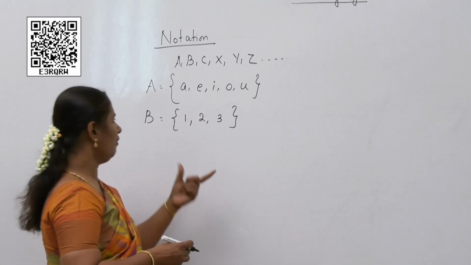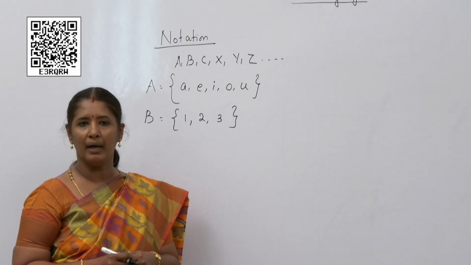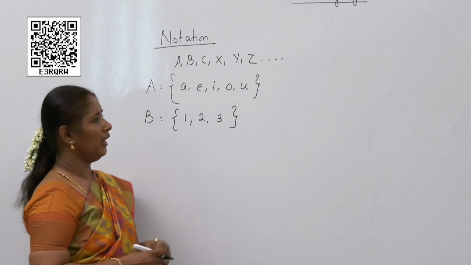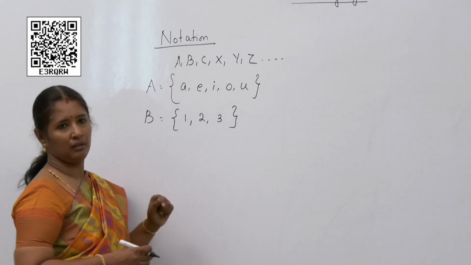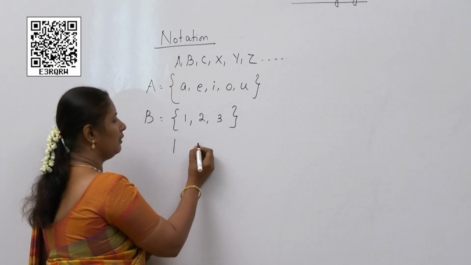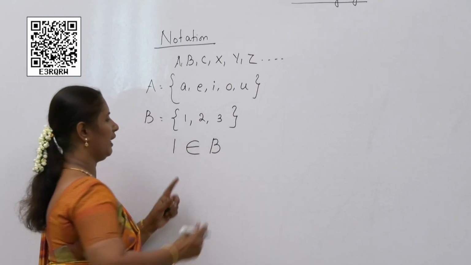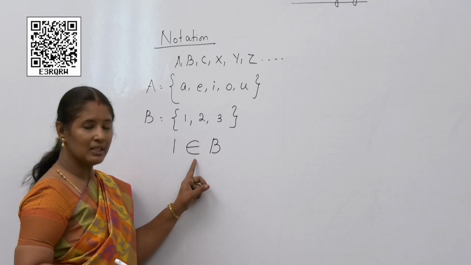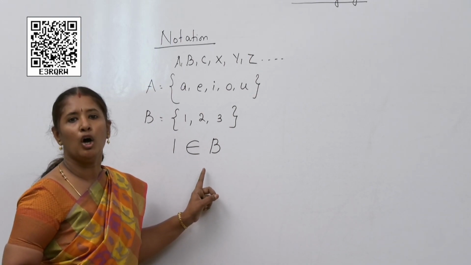Now, let me consider this. B is equal to {1, 2, 3}. Now, the element 1 is inside B. So, usually we write this as 1, this symbol, B. We write 1, we use this symbol, and this symbol is called belongs to.